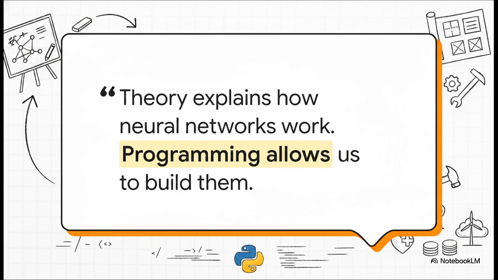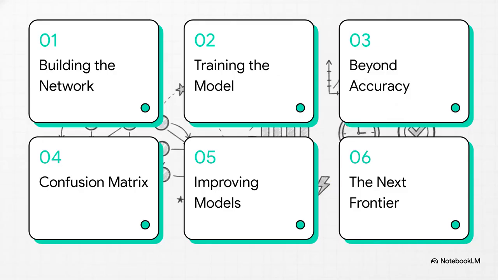I mean, the theory is absolutely essential, for sure. It tells us how these networks mimic human learning. But the programming, that is where the magic actually happens. It's how researchers and engineers are out there actively deploying these systems in healthcare, finance, and climate science today. So, here's our roadmap for today. First, we'll cover building the neural network, then training the model, moving beyond basic accuracy, unpacking the confusion matrix, improving and comparing models, and finally, looking at the next frontier.